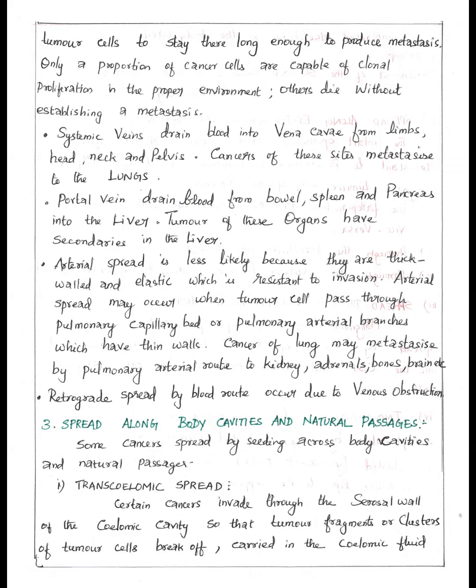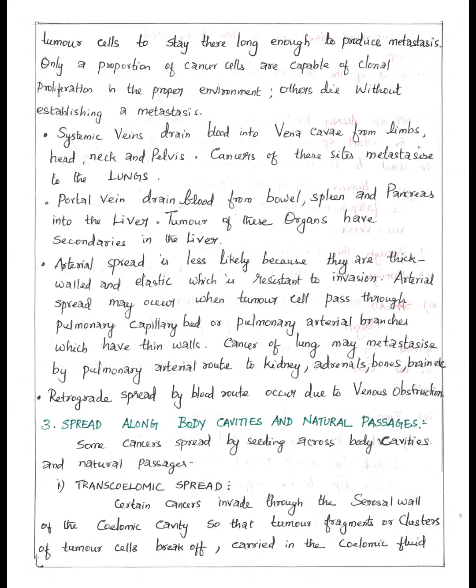Blood from limbs, head, neck and pelvis drains into vena cava through systemic veins. So, cancer of these sites metastasizes to the lungs. Blood from bowel, spleen and pancreas drains into liver through portal vein. So, cancer of these sites metastasizes to the liver. Arterial spread is not common because they are thick-walled and elastic, which is resistant to invasion.